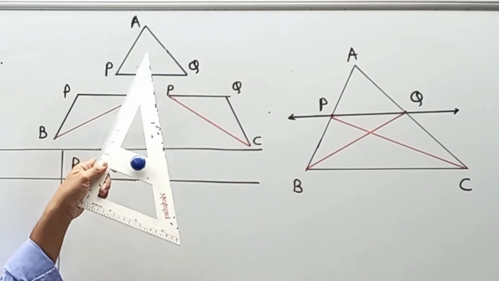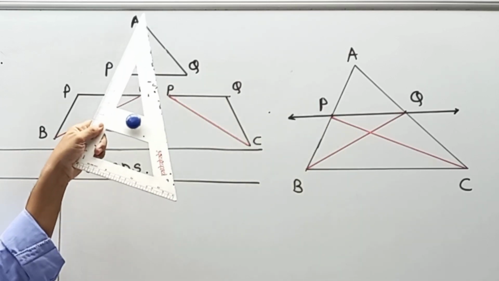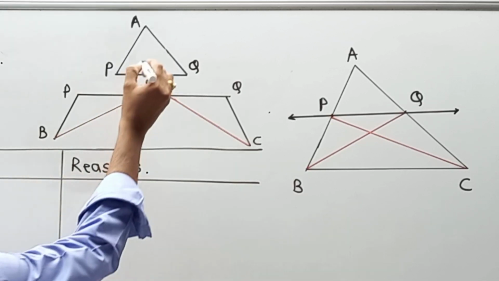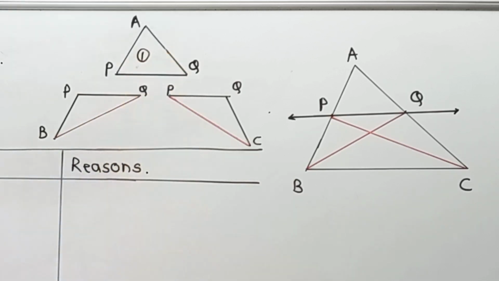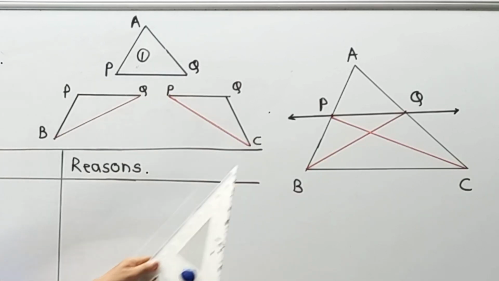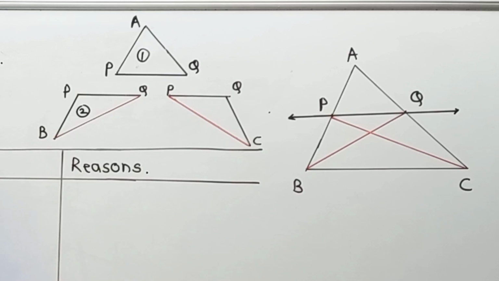Now, let us observe this diagram very carefully. We have taken a breakup of this diagram over here. First is triangle APQ. I'm going to call it triangle number 1 over here. And second is PQB, which I have taken from PQB over here. I'm going to call it triangle number 2. So that understanding point must be very clear.